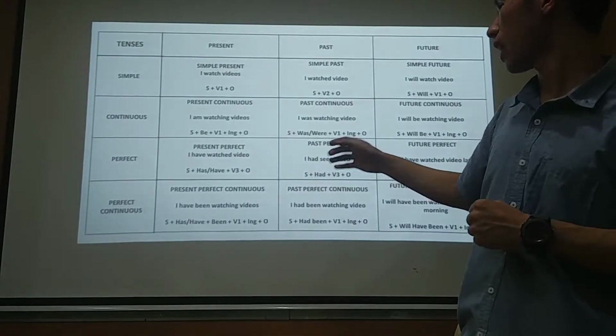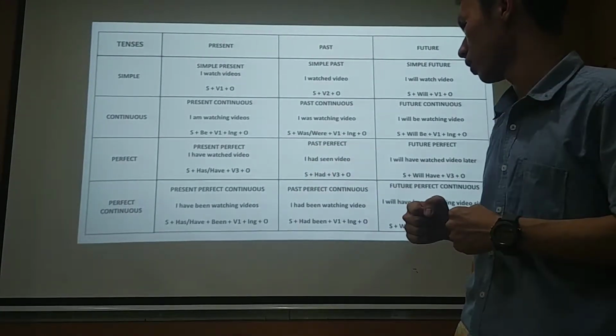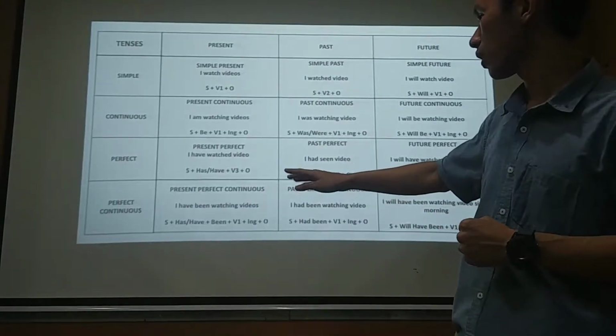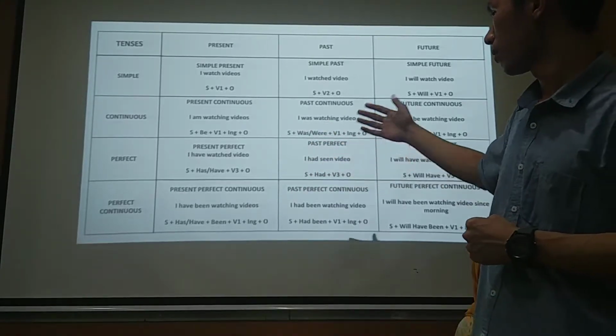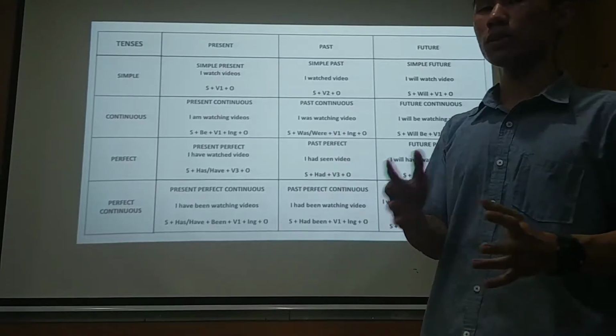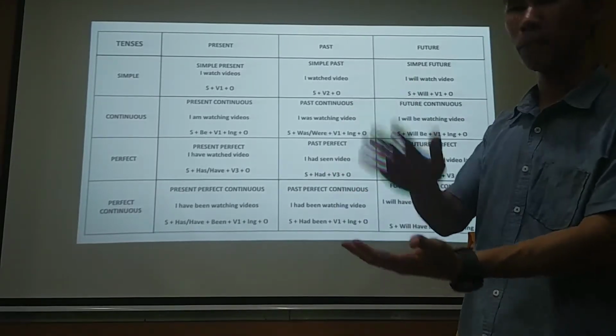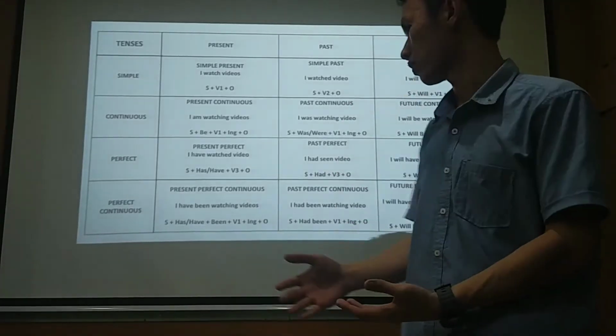The example here is I have been watching videos. The formula is subject, has or have, then been, verb 1 plus ing, and object. The key point here is been and verb plus ing. Don't forget about it.